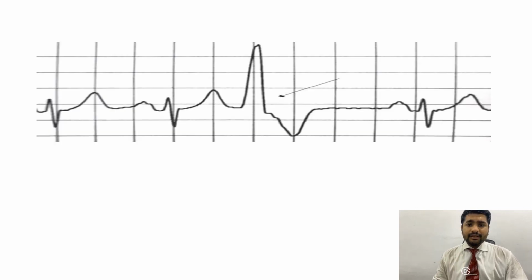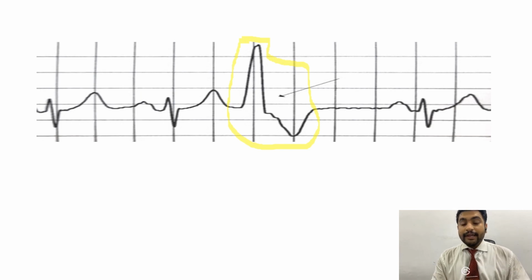So first of all, let's talk about the PVC. These are one of the most common arrhythmias or abnormal findings in the ECG, and you will see them a lot. If you look here, this is our normal beat, all right? This is the T wave, this is the P wave, then again a QRS complex, a T wave, but then we see this bizarre shaped wave, all right? This bizarre shaped complex is not following a P wave. There is no P wave following a T wave. So this is our indication that this beat is premature.